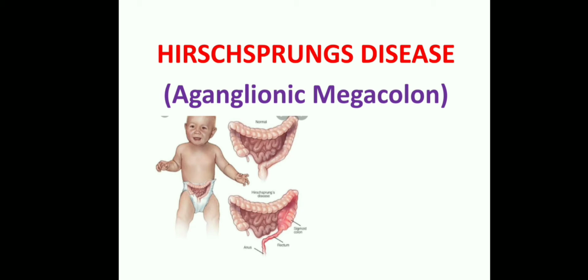Another name of this Hirschsprung disease is aganglionic megacolon. What is megacolon? Aganglionic. Okay, that condition is called Hirschsprung disease.